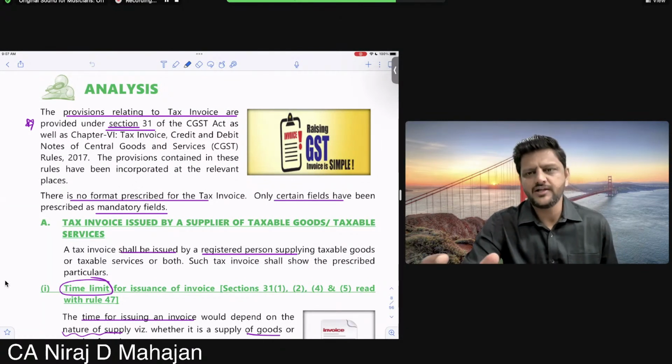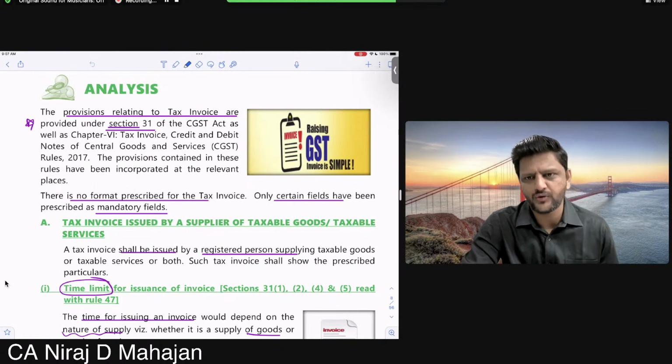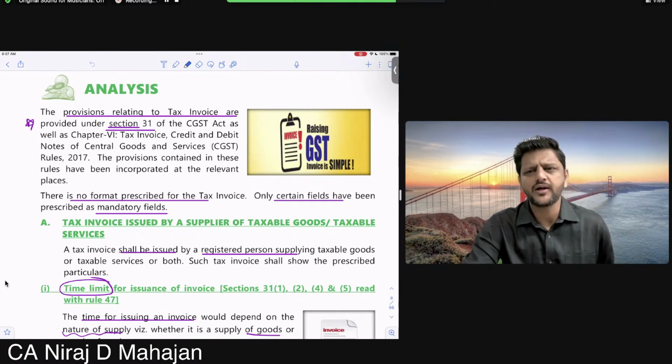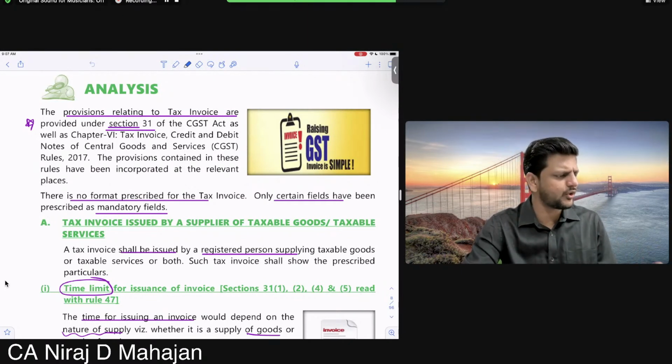Because for goods, there can be three cases. What? Goods are moving, goods are not moving, or the third was what, children? Continuous supply of goods. Agreed or no? Remember or no? Everyone tell me quickly.